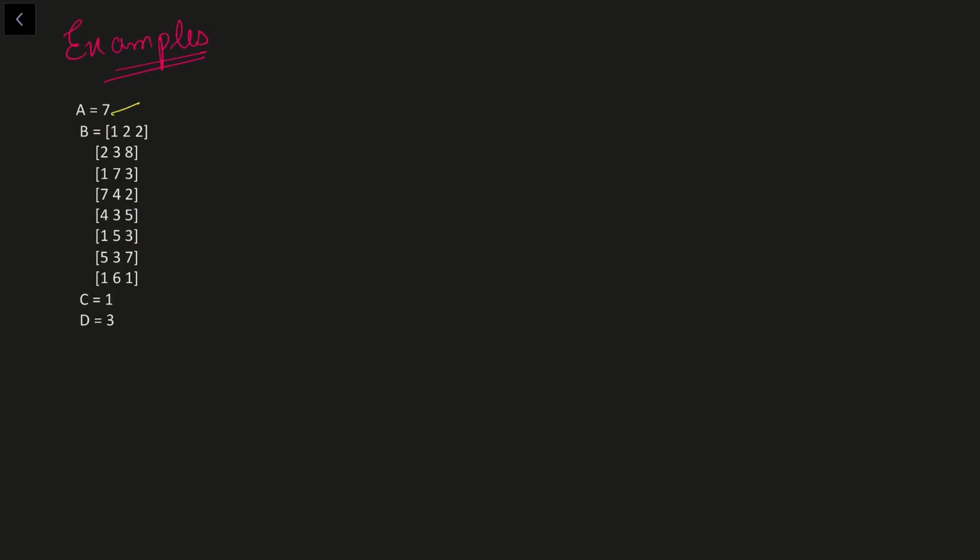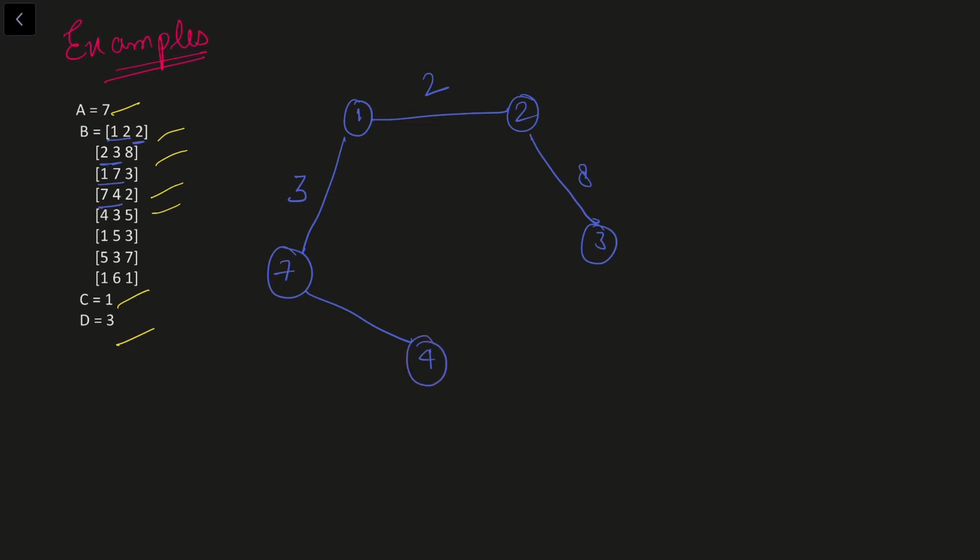We are given A as 7, that means we have 7 houses, and then we are given the information about edges and their weights, and we are given C as 1 and D as 3. So first, let's start off with building the graph. The first edge is between 1 and 2 with weight 2. So 1 is connected to 2 with weight 2. Then 2 and 3 with weight 8. So we'll have 8 here. Then 1 and 7, weight is 3. Then 7 and 4, weight is 2. And then 4 and 3, weight is 5.